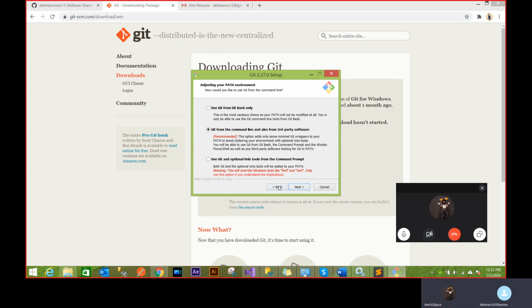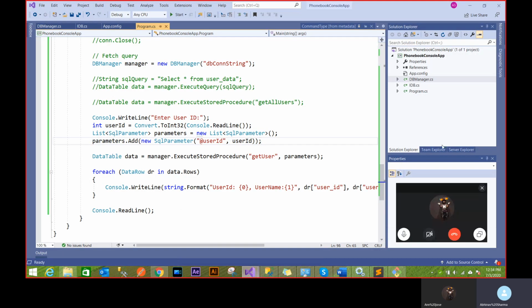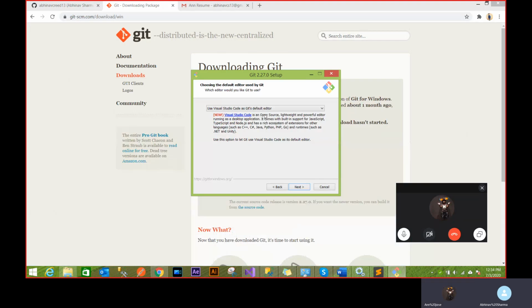Git will work as a command line application, and it will be integrated with Visual Studio. So everything I'll do by Visual Studio, and you don't have to worry about anything there. You can choose whichever option you want. It doesn't really matter that much.